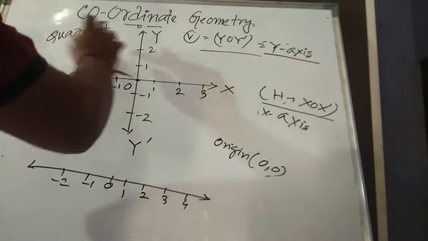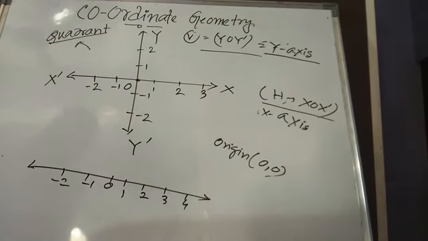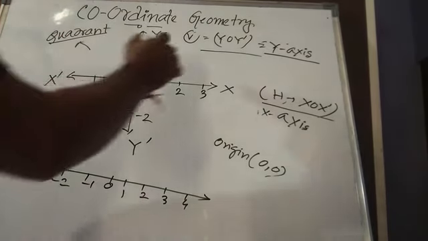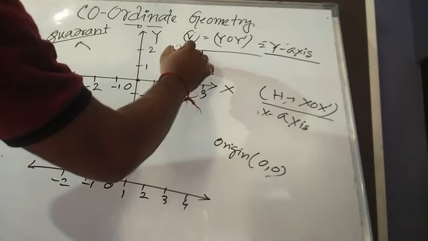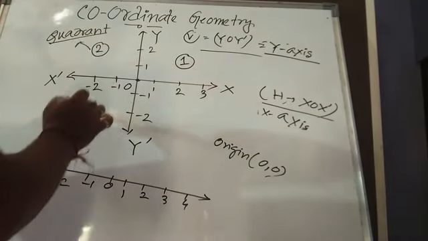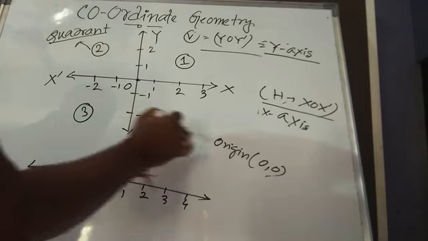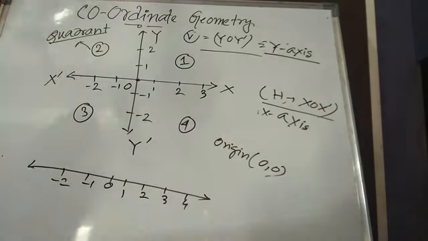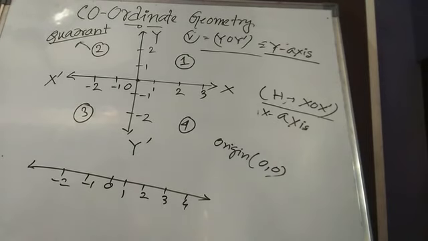Each part is known as a quadrant. By drawing the x-axis and y-axis, we have got four separate quadrants. This is known as the first quadrant, this is the second quadrant, this is the third quadrant, and this is the fourth quadrant.